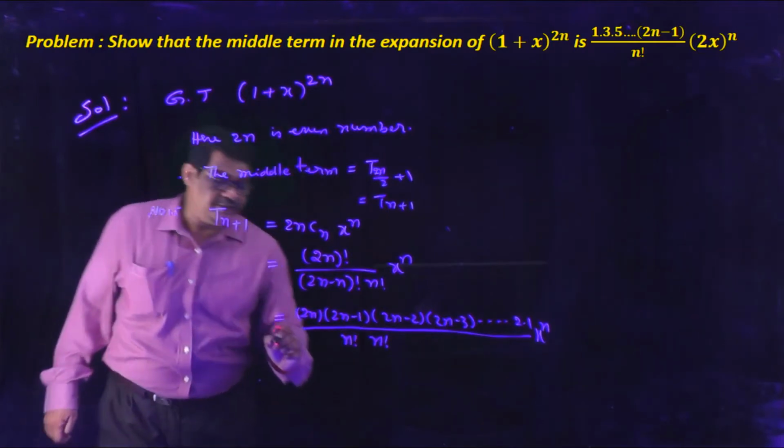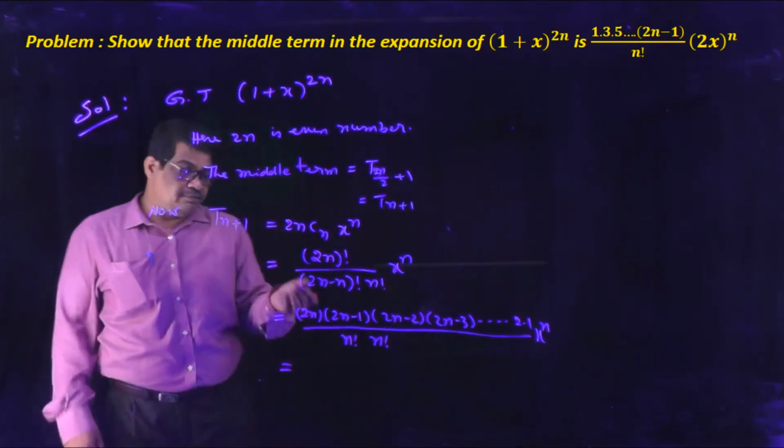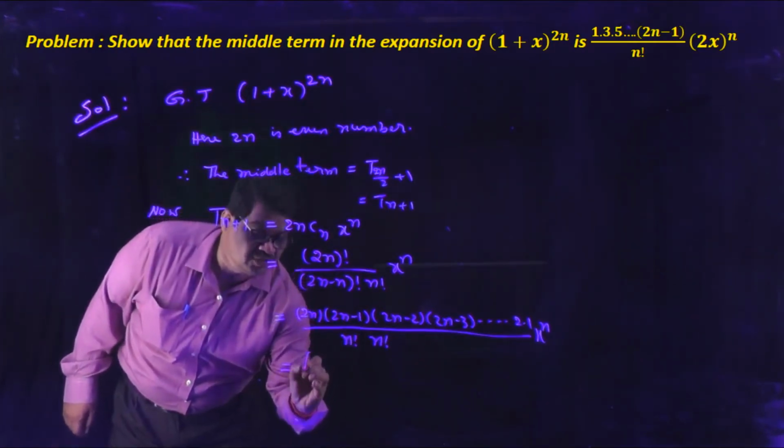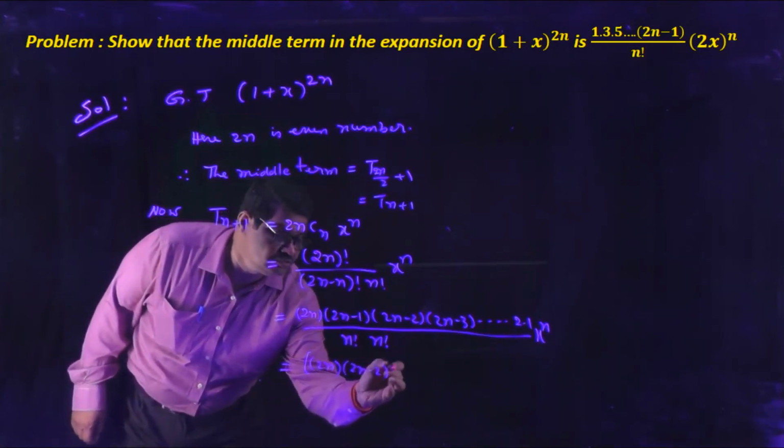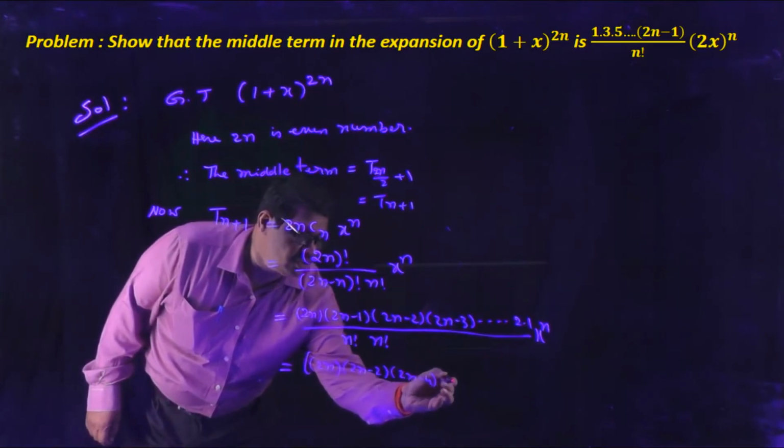Now we write the even terms first, that is 2n, (2n − 2), (2n − 4) and so on.